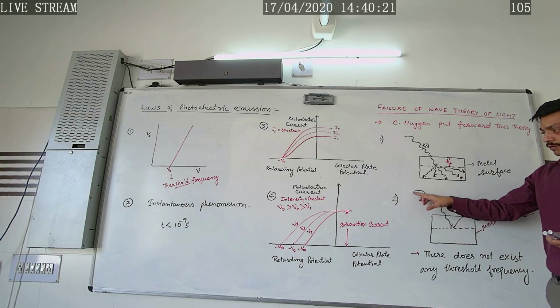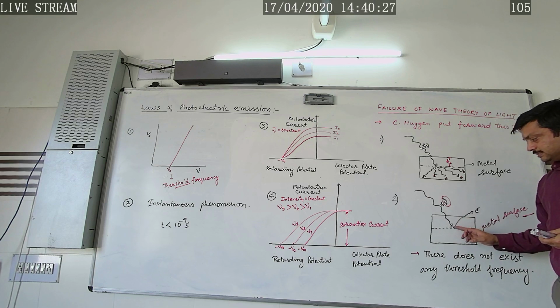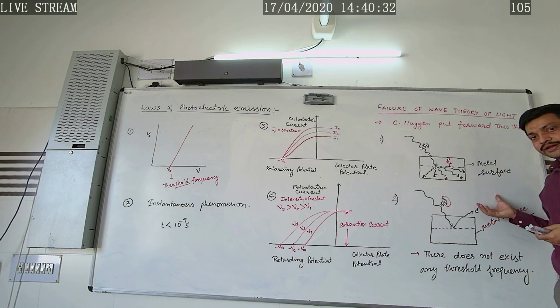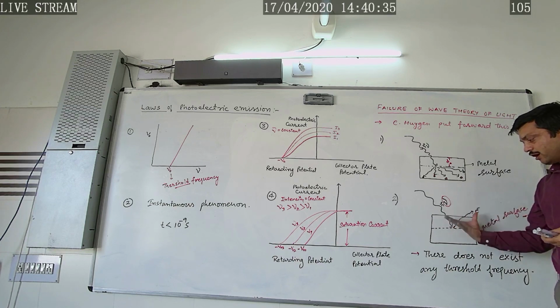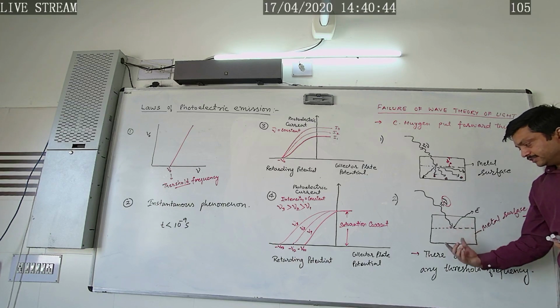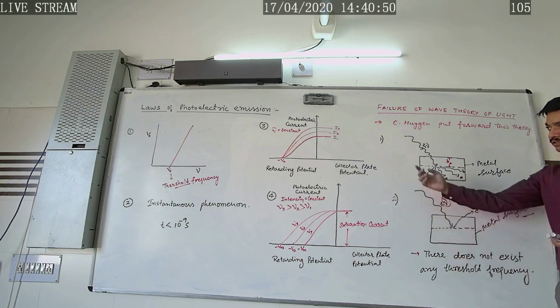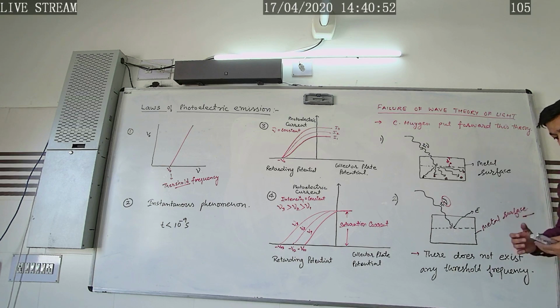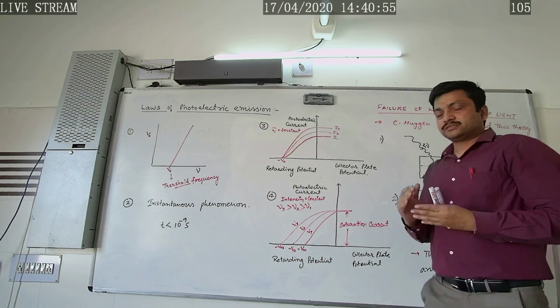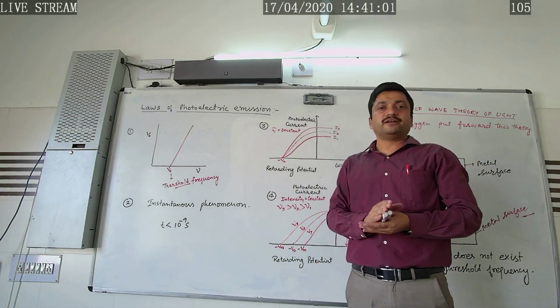Once again repeating, according to the wave model of light, whatever the frequency of the incident radiation is, it is capable of showing the photoelectric effect, provided it falls on the metal surface for a fairly long time. So the main conclusion is that there does not exist any threshold frequency, which contradicts the first law of photoelectric emission, that for every metal there exists a characteristic frequency, called the threshold frequency, below which no photoelectric emission can take place.